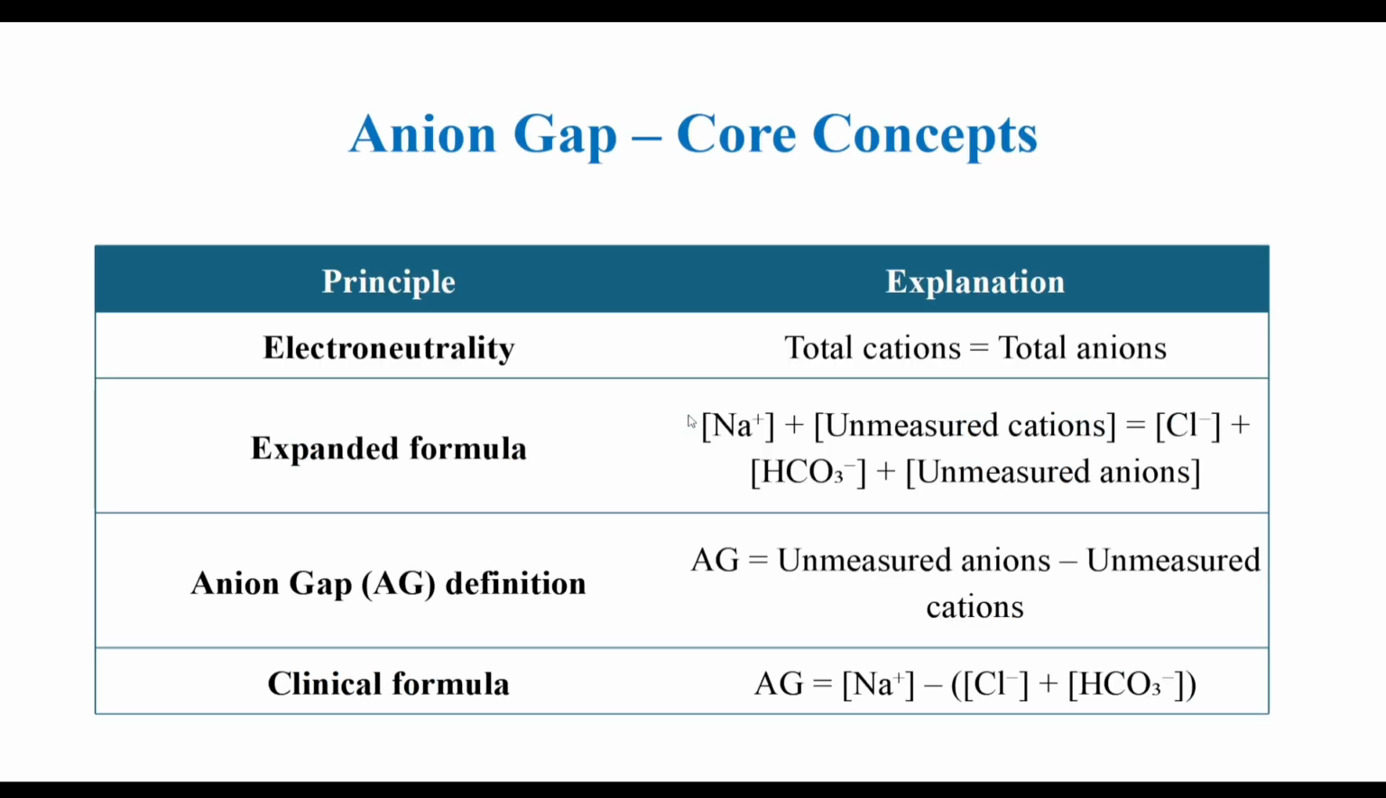Now see the core concepts of anion gap. In our body, total cations would be equal to total anions. So the expanded formula tells sodium plus unmeasured cations equals chloride plus bicarbonate plus unmeasured anions. So anion gap will be unmeasured anions minus unmeasured cations. So the final formula is sodium minus chloride minus bicarbonate level.